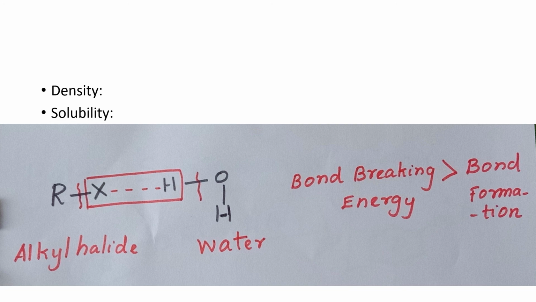Fluorine is an exception: although fluorine is the most electronegative element, it has a low dipole moment because it is small in size. So CH3Cl has the highest dipole moment, then CH3F, then CH3Br, then CH3I. These are some of the physical properties of haloalkanes and haloarenes.